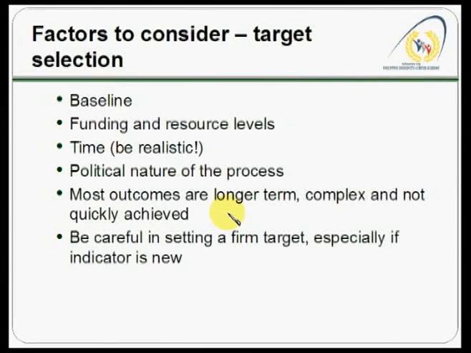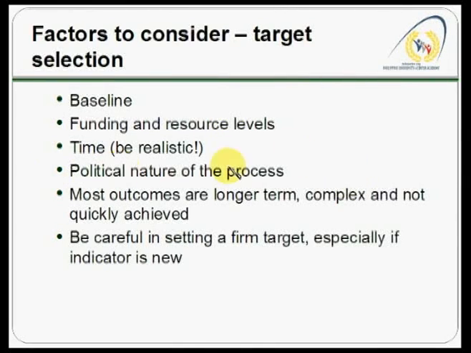Okay, so in considering what targets you would need to develop, you need to look at again the baseline. If your baseline is very low, how practical would it be to have a very ambitious target? For example, if the baseline ICT literacy level is just 1%, can you make a target of achieving 100% literacy in 1 year?